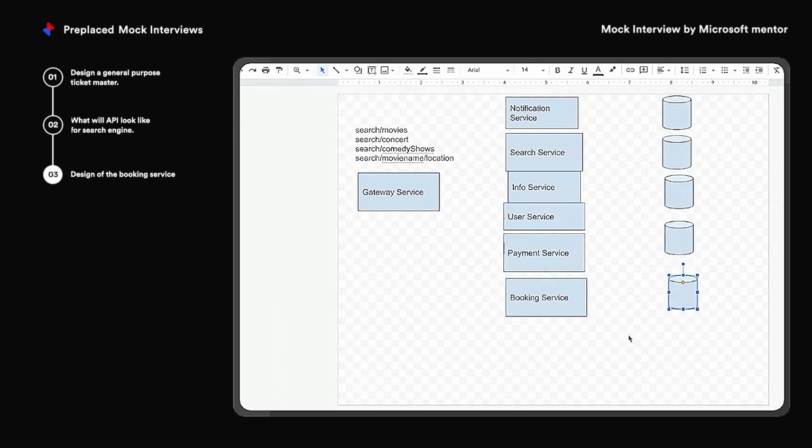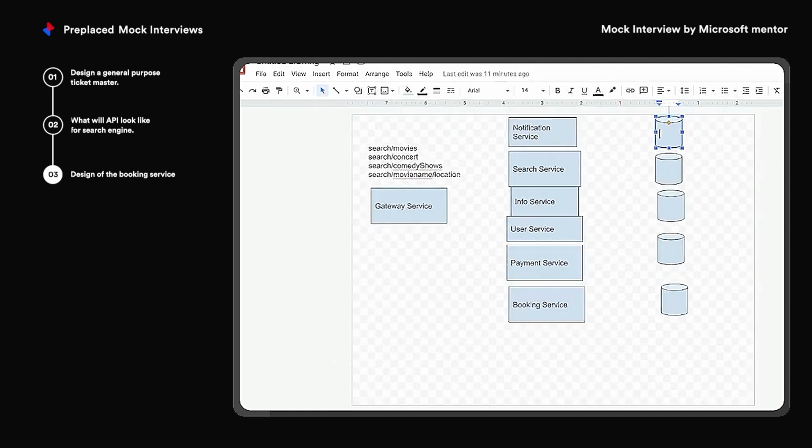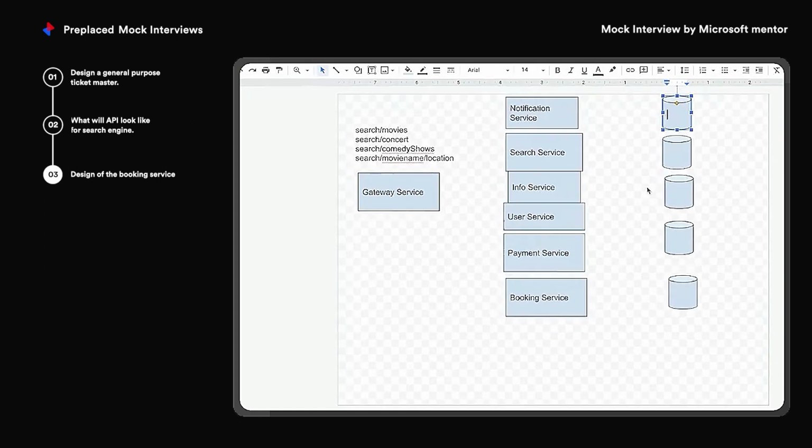So right now, do you want a DB schema about it? You can elaborate on the database schema of booking, and we'll complete the payment part in some time. We are talking about booking now. We will complete the payment part in 2-3 minutes. Booking DB. So for now, let's assume it's a SQL database because it's transaction based.